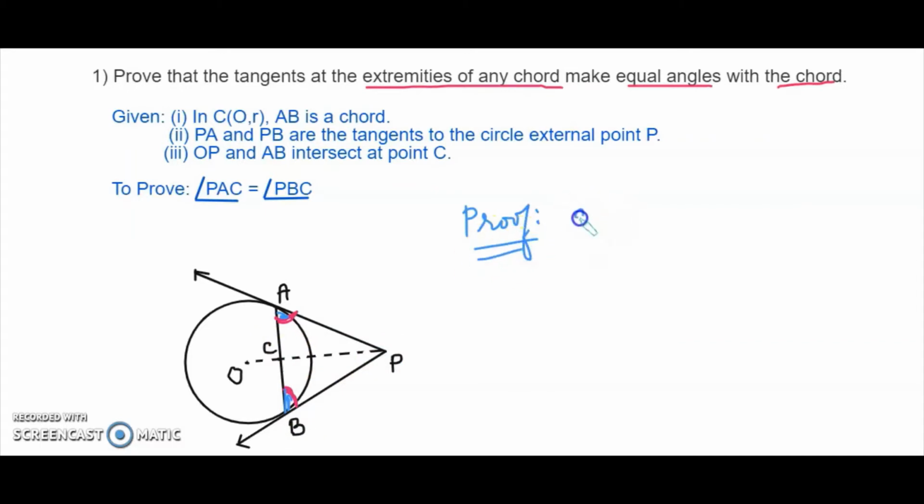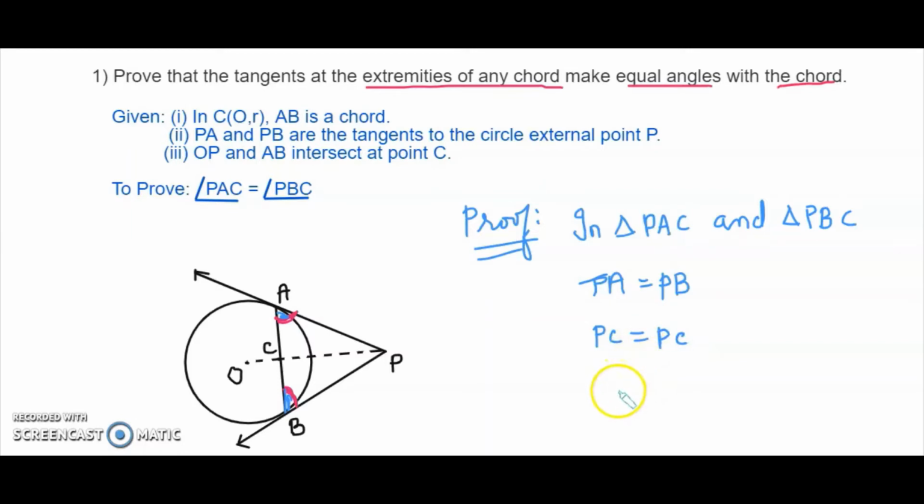So proof. In triangles PAC and PBC. First of all, the tangents from the external point, that is PA equals PB. Next, PC equals PC. Why? Because it's common.